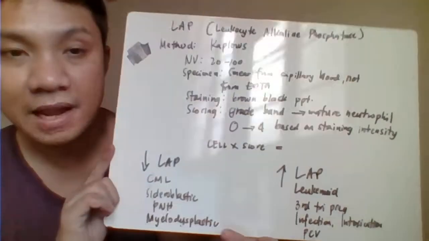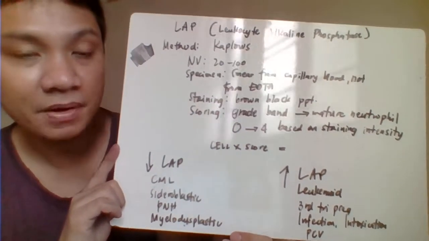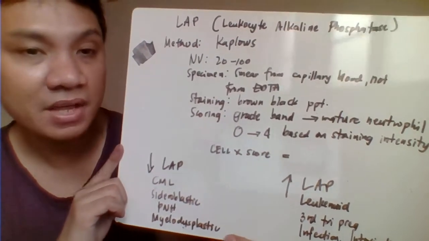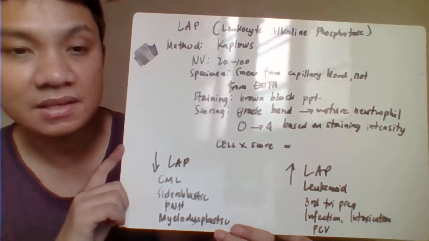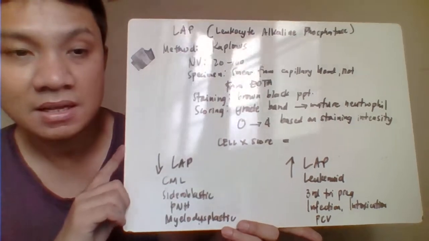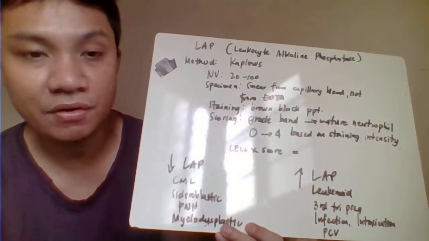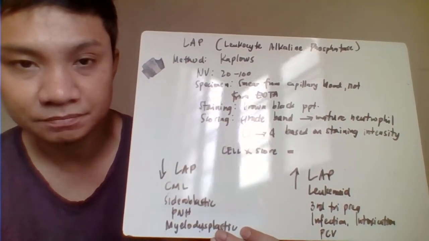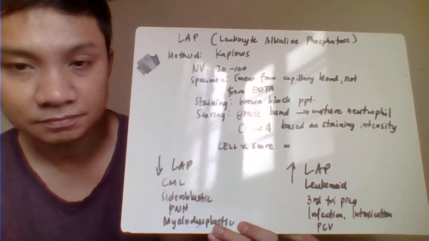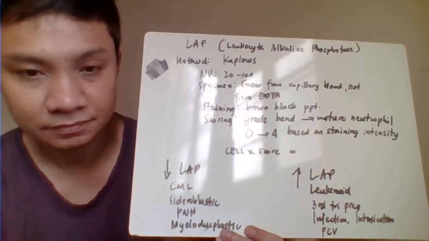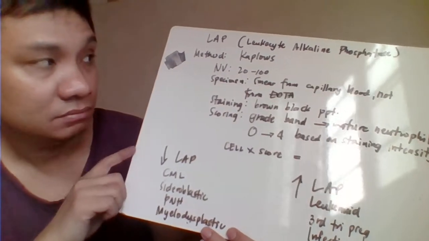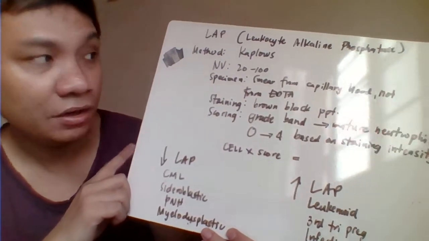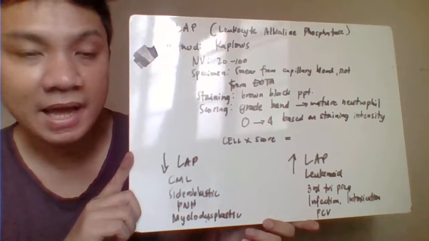Talking about your LAP, so you have your leukocyte alkaline phosphatase. So the method for that is your Kaplow method. Leukocyte alkaline phosphatase is usually found on the secondary granules of your neutrophils. Okay, the normal values for that is 20 to 100.